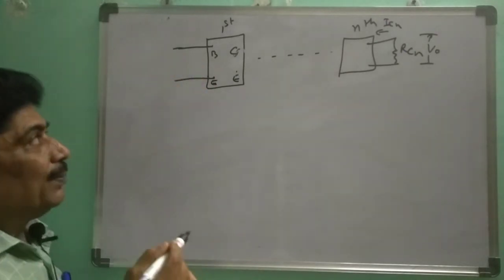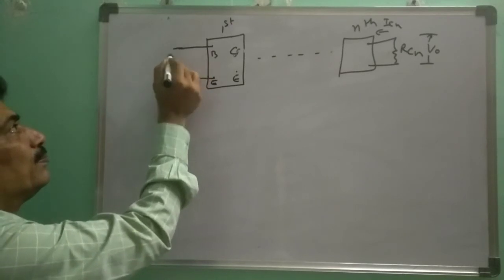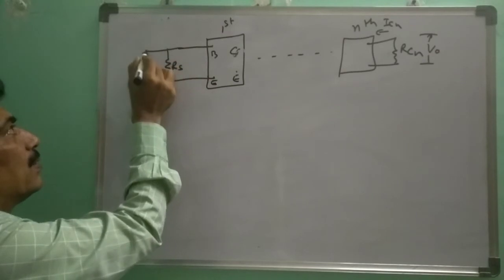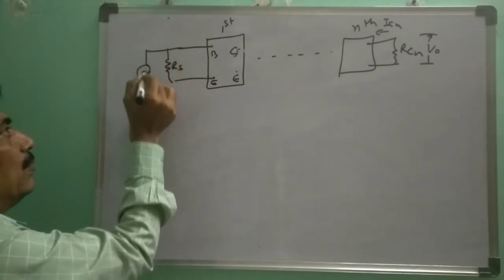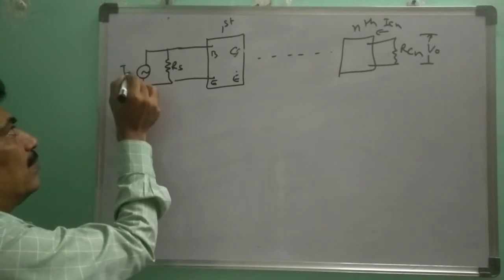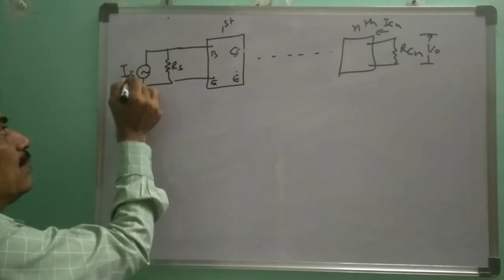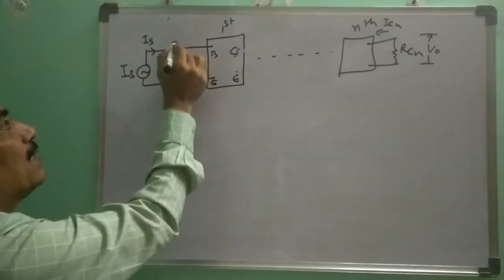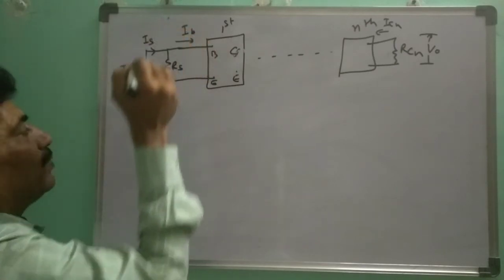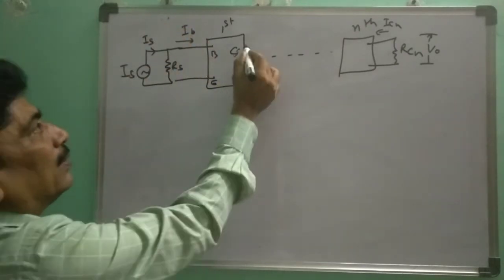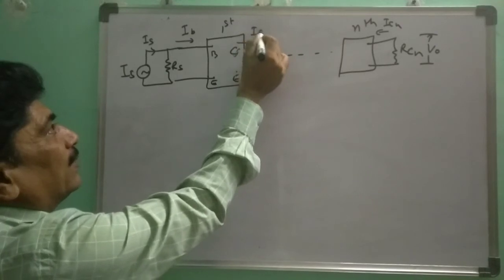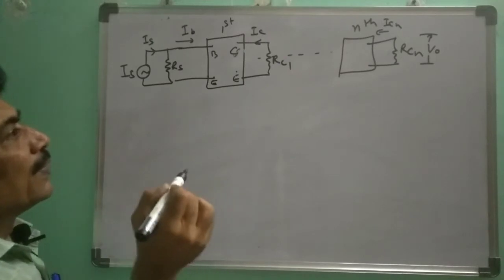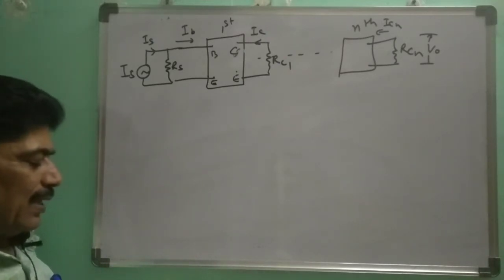So I am replacing the voltage source by a current source, RS, IS. So IS is the current flowing, and this is IB flowing into the network. And this is IC1, RC1, and so on.